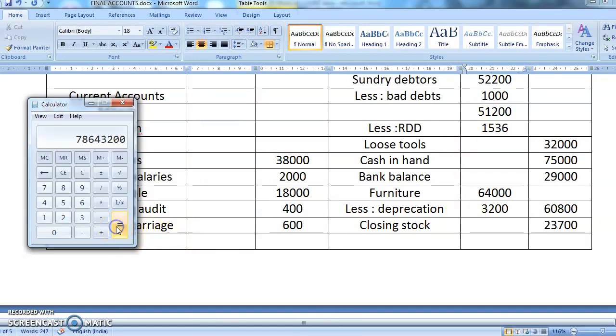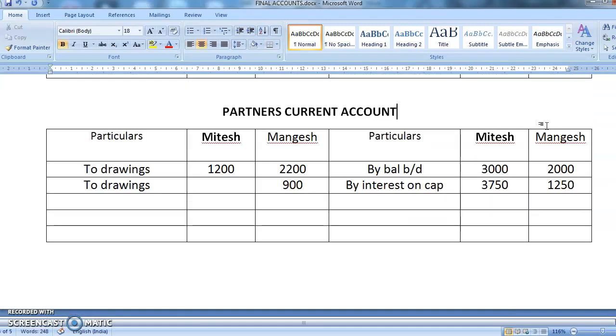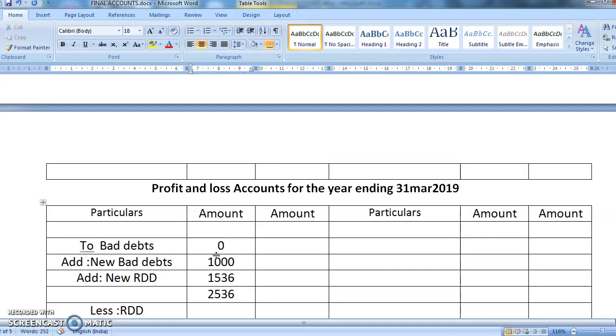What figure are you going to get? 51,200 minus 1536. So your gross total is 49,664. So you'll write here 49,664. Okay. Where will the second effect come? The second effect, we have already written a formula here. In trial balance, there was no bad debts, so we'll write here 0. New bad debts was 1000. New RDD was 1536. So total comes to 2536. And then old RDD was not there, nothing is minus. So your gross total is 2536. Okay, students?